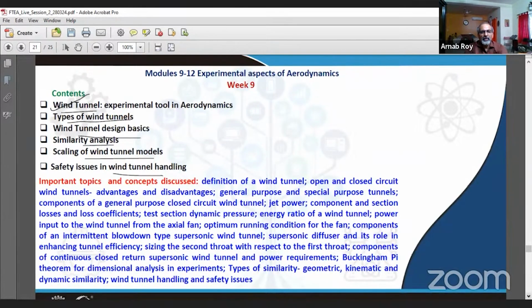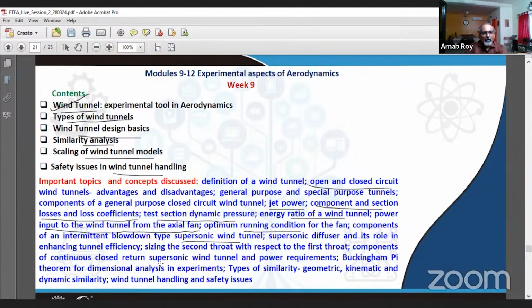We talked about the definition of wind tunnel, different kinds of tunnels, especially open and closed circuit tunnels, or low speed, high speed tunnels, and so on. We looked at the concept of jet power. We talked about component and section losses, loss coefficients, test section dynamic pressure, energy ratio, and then how to calculate the power input to the wind tunnel from axial fan if it is running the tunnel, optimum running condition for the fan.